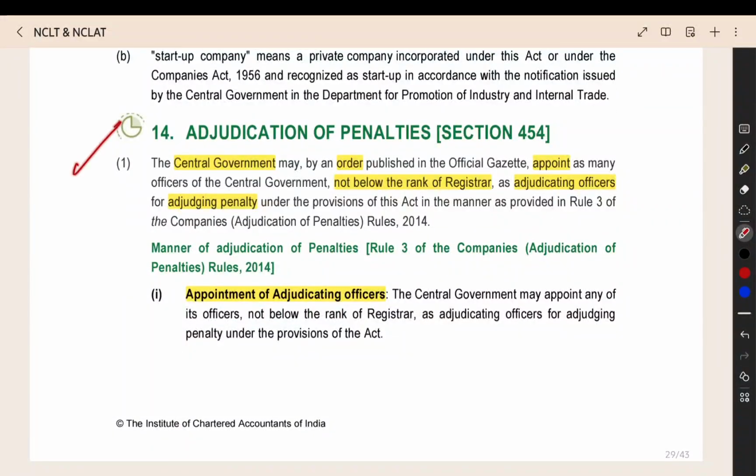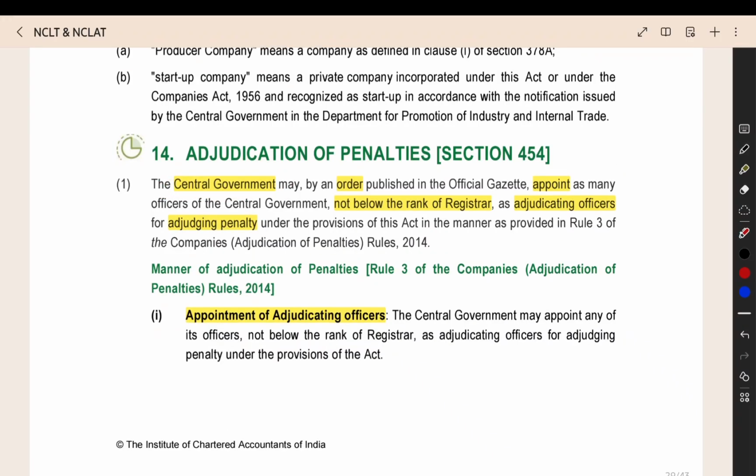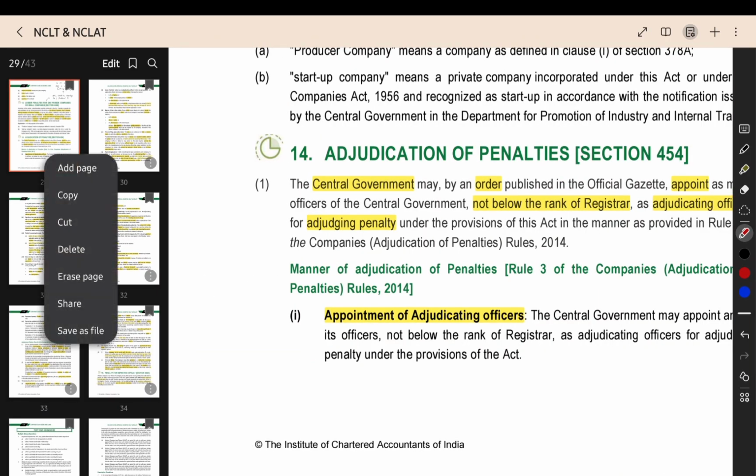Then adjudication of penalty. There will be an adjudicating officer. They will be appointed by the central government. They only will decide how much penalty should be given. That is the next topic. Now we can start the topic of adjudication of penalties. So we can add one page so that it will be comfortable to write.